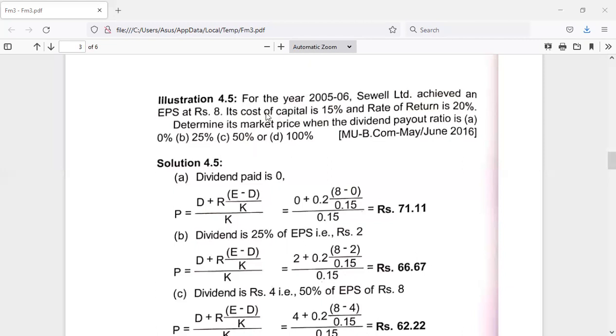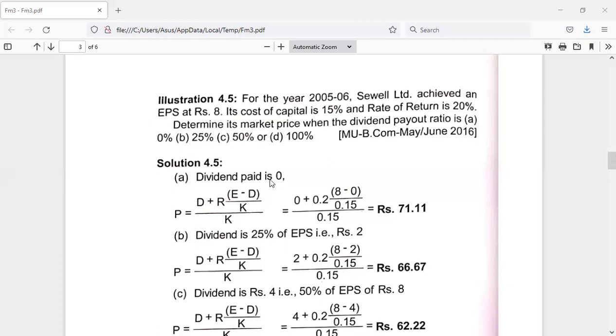Now here, first we have to compare return on investment and cost of capital. Since the return on investment is 20% and cost of capital is 15%, of course it's a growth firm, where, according to Walter, the company must follow a 0 dividend payout ratio. Anyhow, they have given 4 situations, and under all the 4 situations, we are supposed to solve the problem.